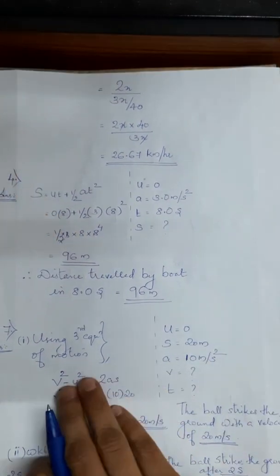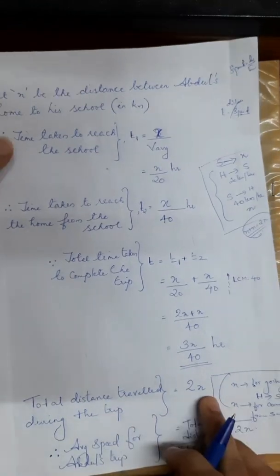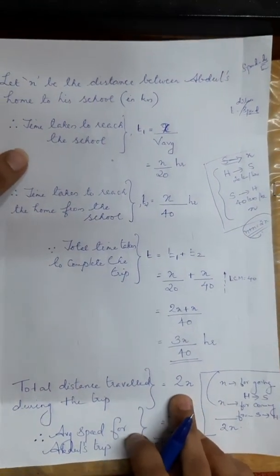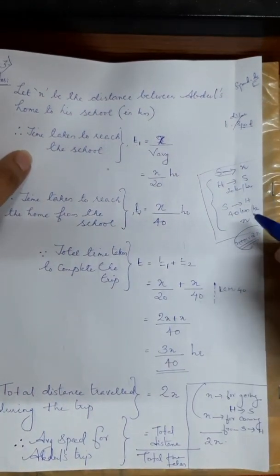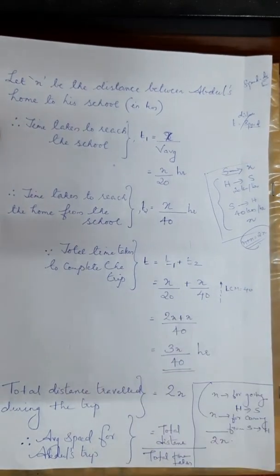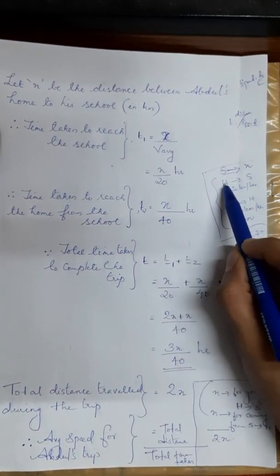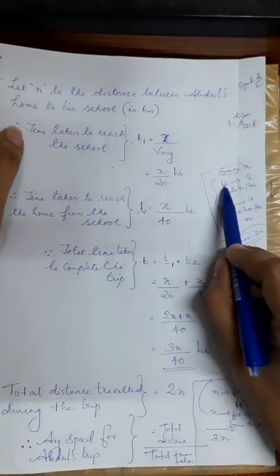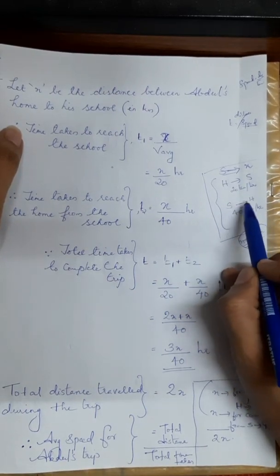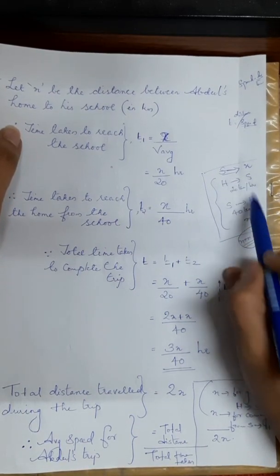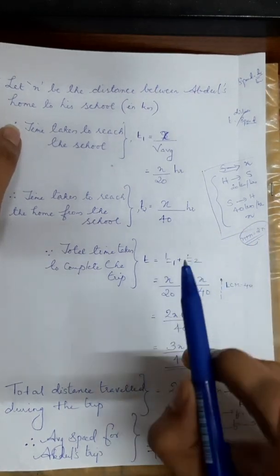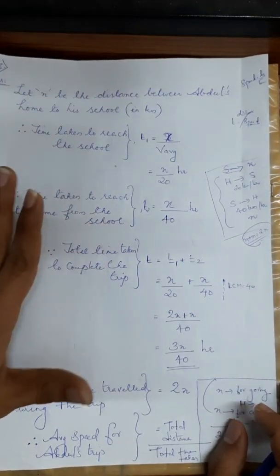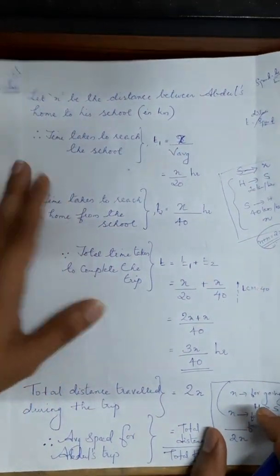Many students had doubt here regarding the distance. Here distance will be 2x. Simply we cannot take average of these two. We have to consider the factor distance. He is covering distance while moving from home to school as well as school to home. So total distance will be 2x. So this is the answer for this question. I hope you understood this one.